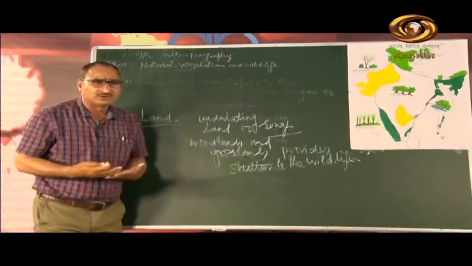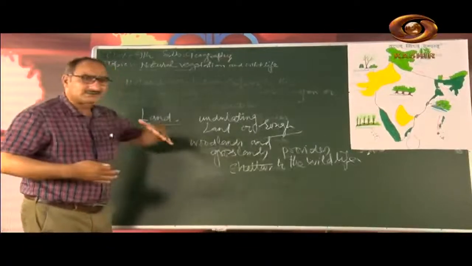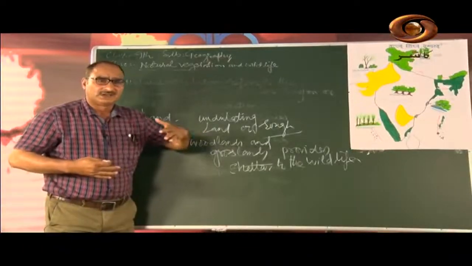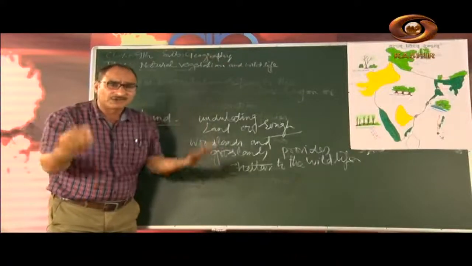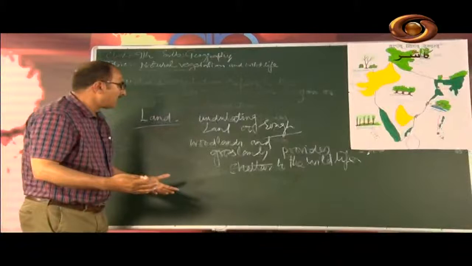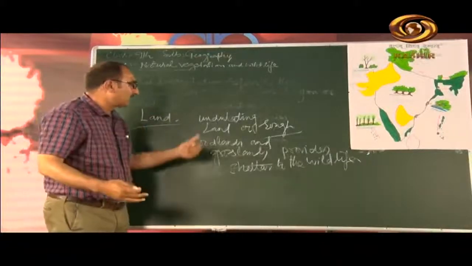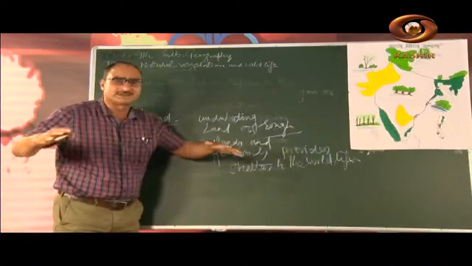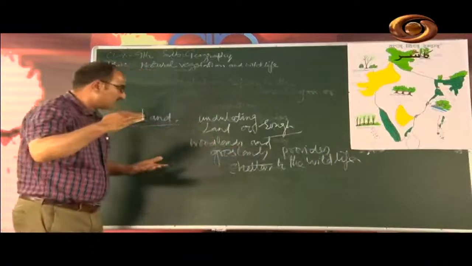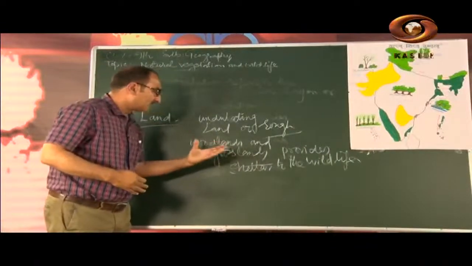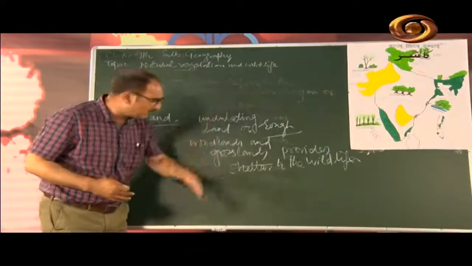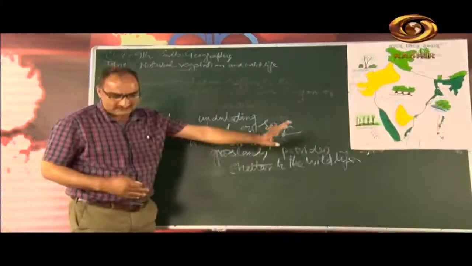As I told you, the type of land, the position of land affects the type of plants. Here I gave you the example of undulating and rough surface of land. It is good for growing woodlands and grasslands, and it also provides shelter to the wild animals.